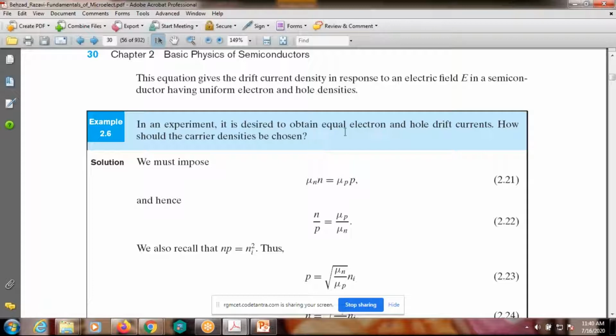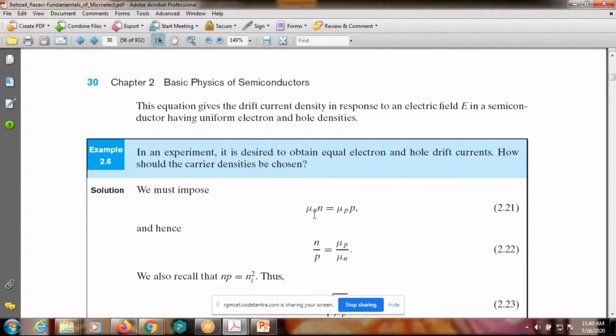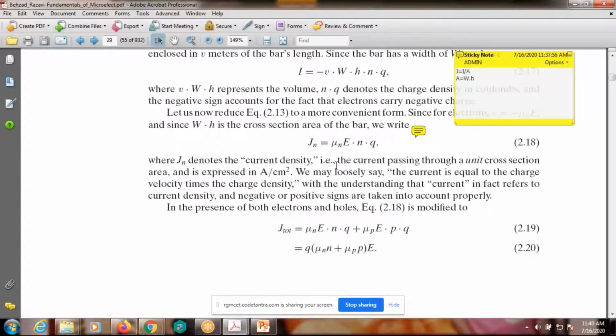What is given is that we have to obtain equal electron and hole drift currents. That means Jn is equal to Jp. Observe here, Jn is equal to Jp. This is the Jn expression and this is the Jp expression.